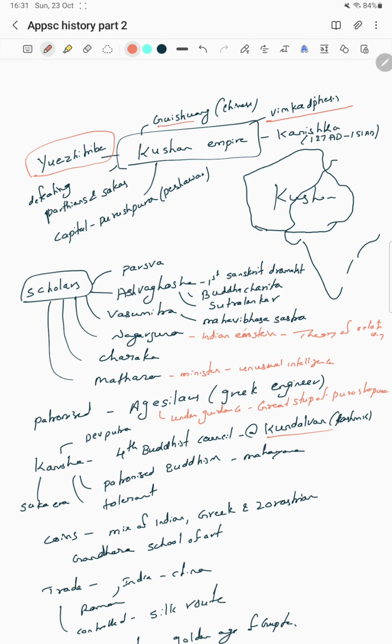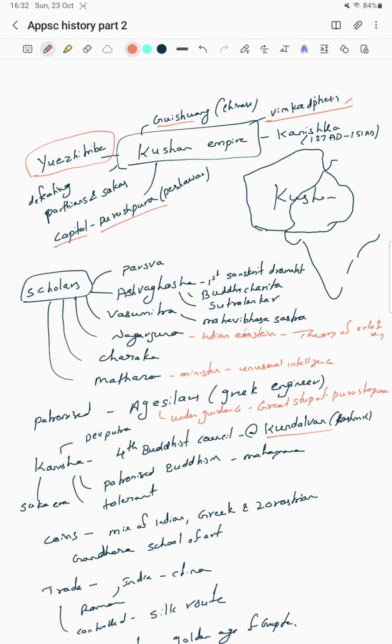Kushana Empire, in Chinese, is known as Guxiang. Vima Kadphises the first is the founder, and Kanishka came after Vima, who had the shortest rule, and then Kanishka took charge. What is the capital of the Kushana Empire? The capital is Purushapura, which is known as Peshawar.